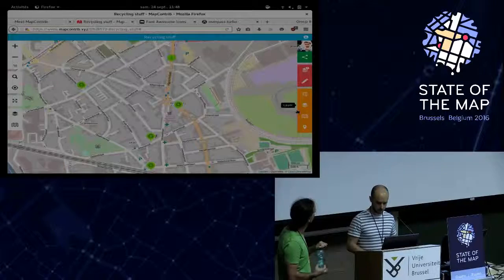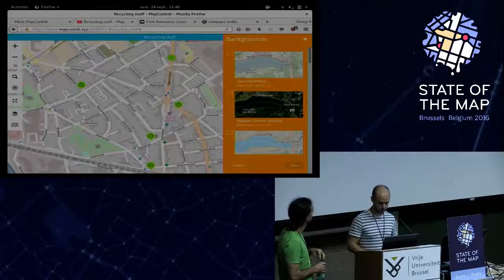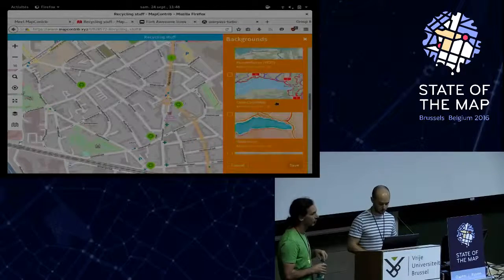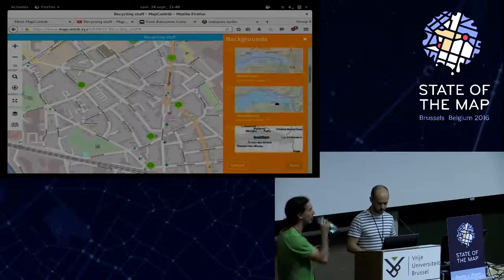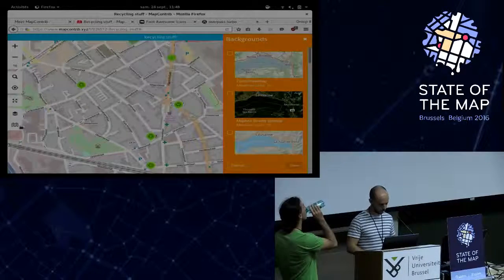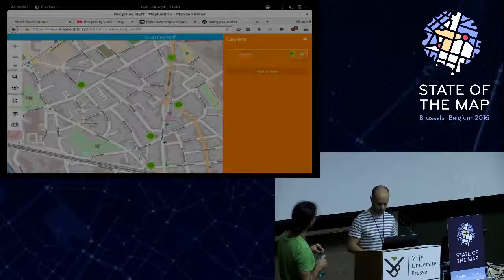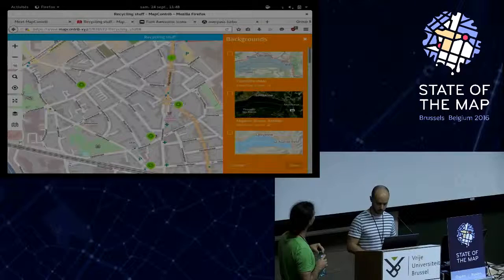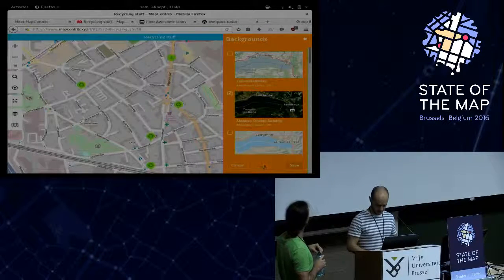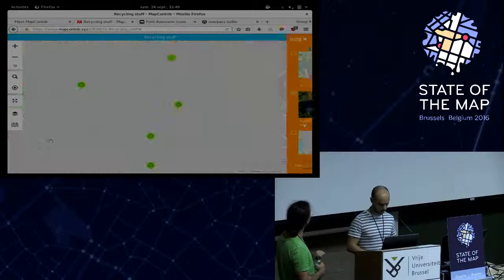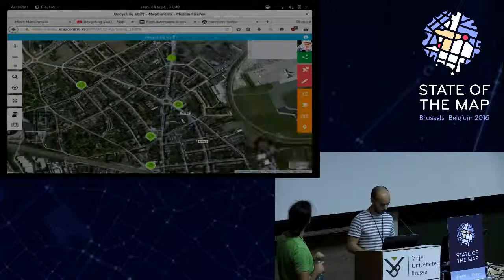Okay. The next thing is you can set several tile resources. By default, it's only OSM French, but you can add more with this button: Bing, Mapbox, here.